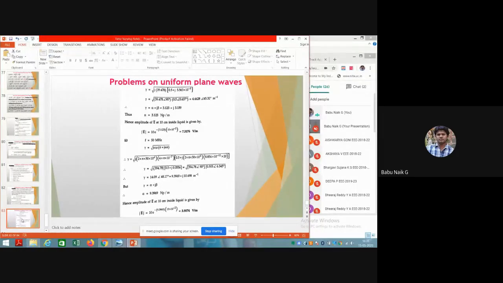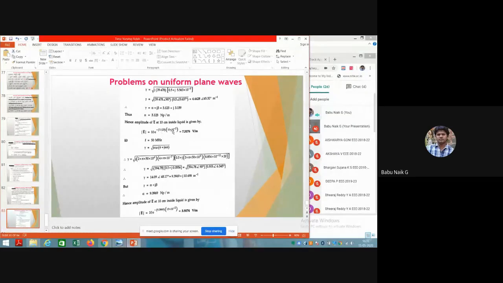By taking this, we can calculate the amplitude of that waveform with alpha of 3.123. You can substitute here: the amplitude of the electric field E equals Em into e to the power of minus alpha into d.